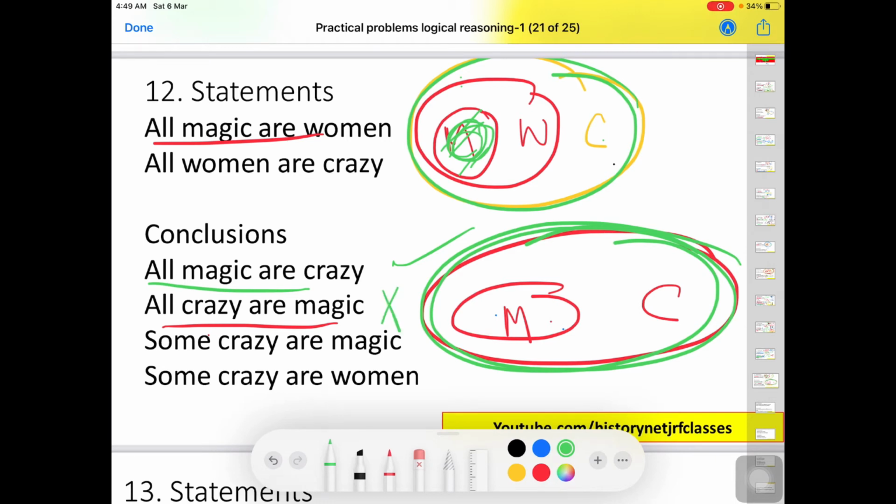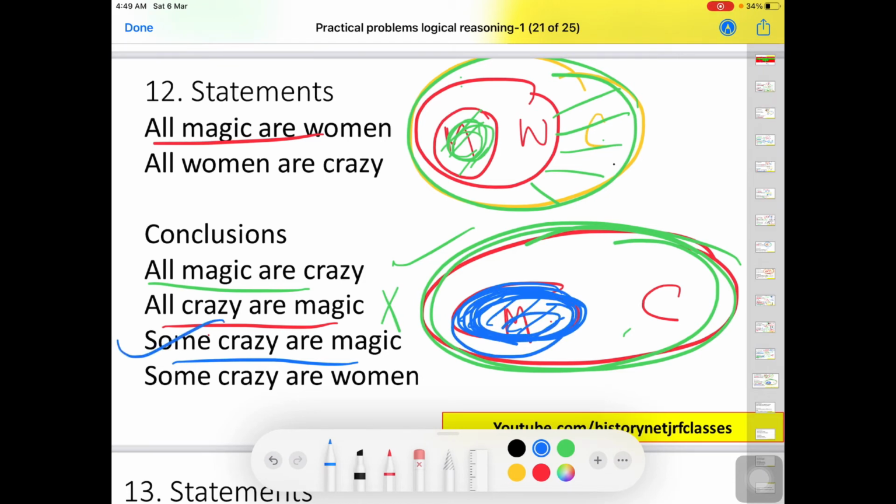Third statement is some crazy are magic. So where is crazy? So this is crazy, and yes, here also some portion of crazy is inside magic, right? This is small portion of crazy is magic. So this is true. Next one is some crazy are women. Some. So yes.